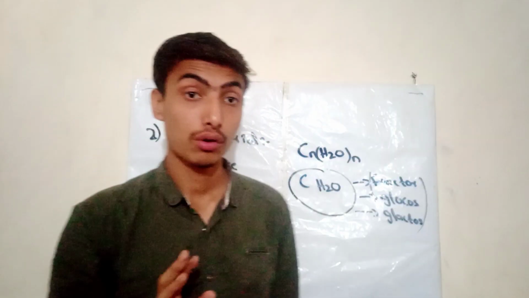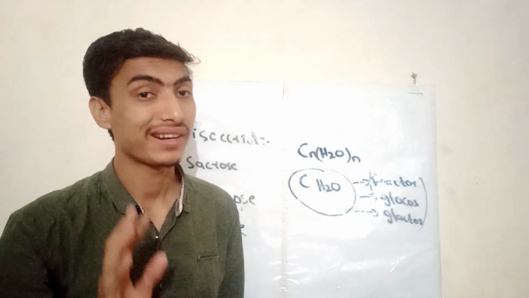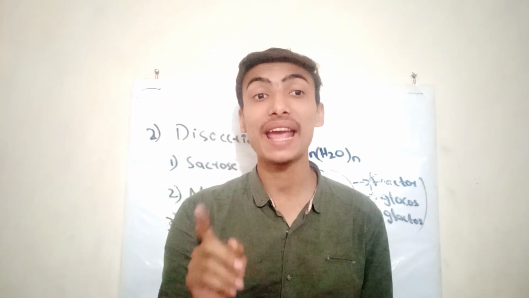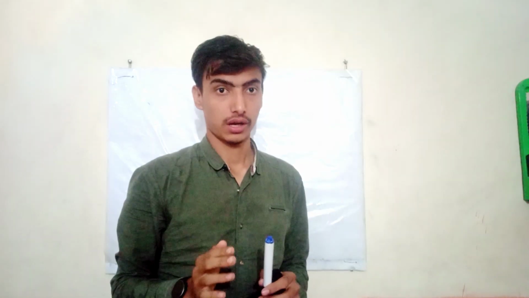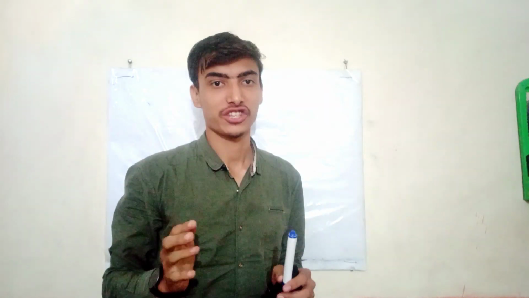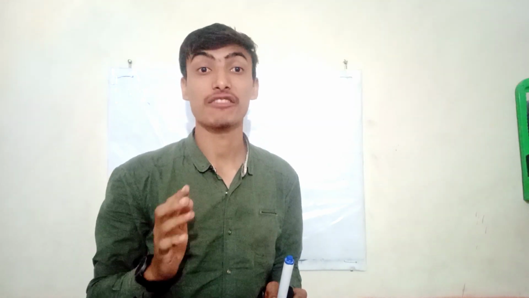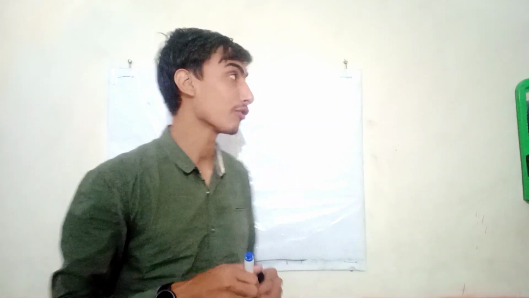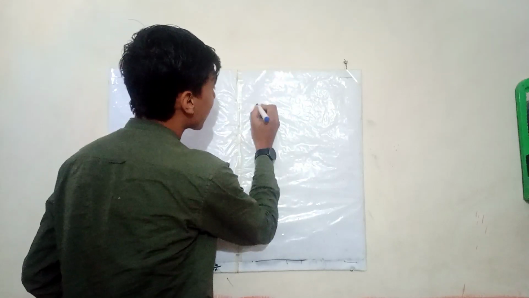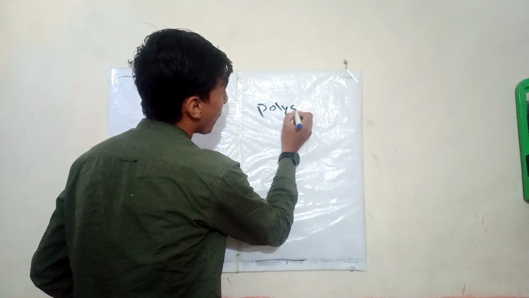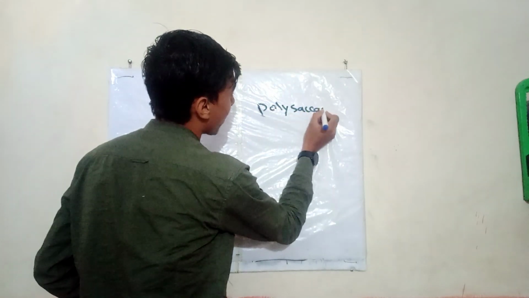I think you have got it, what a carbohydrate is. Let me repeat it again. Here we use starch and cellulose as polysaccharides.